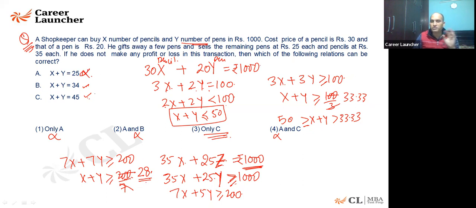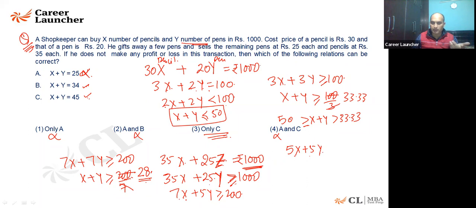Again, it is ruled out. It was already ruled out. Now also it will be ruled out. The second thing is, if you are taking 5x plus 5y, this is the equation which is going to come from here. 7x plus 7y, I'm saying if I'm taking 7y, it has to be more than that. But 5x plus 5y can be 200 or less than that as well.